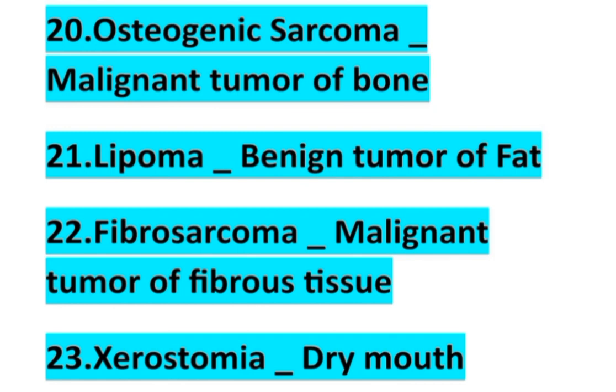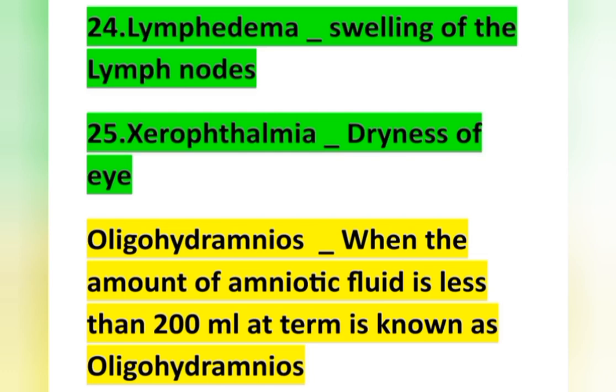Malignant tumor of fibrous tissue is known as fibrosarcoma, and xerostomia means dry mouth. And the next point, lymphedema means swelling of the lymph node. And the next point, xerophthalmia means dryness of eye. Xerostomia means dry mouth. And the next point, oligohydramnios.